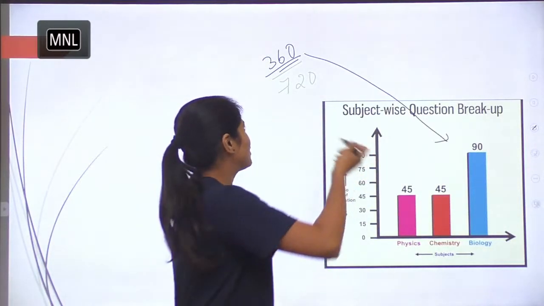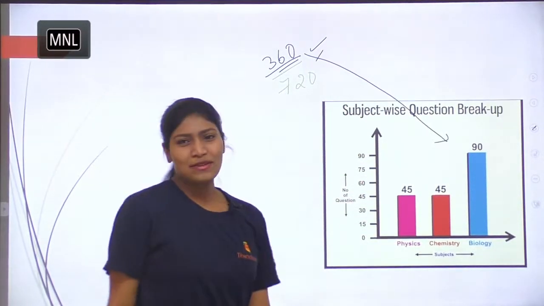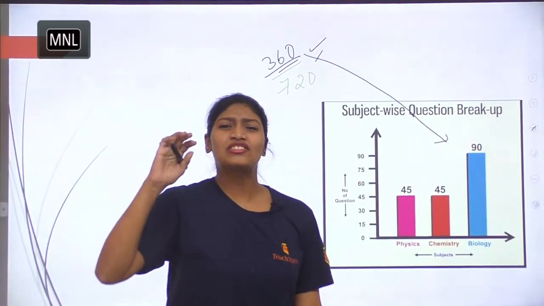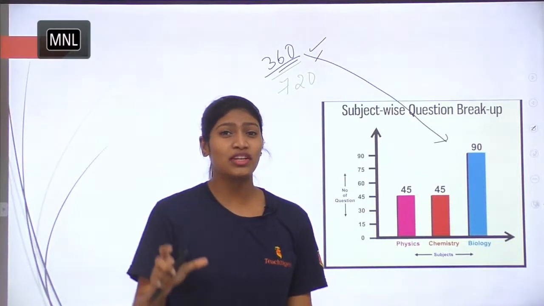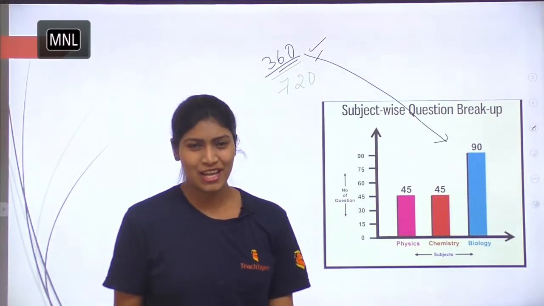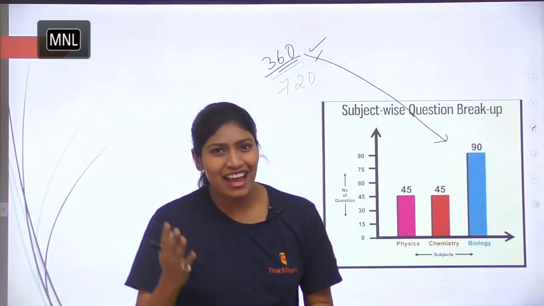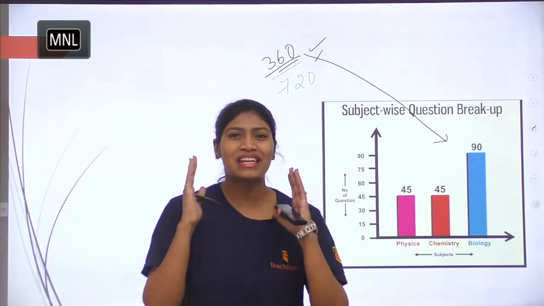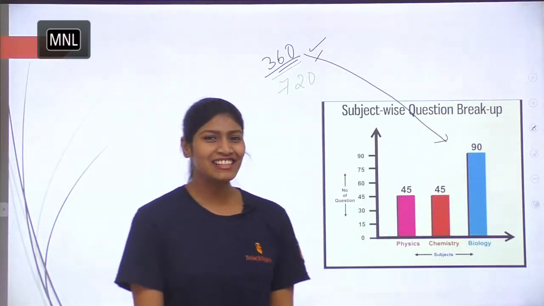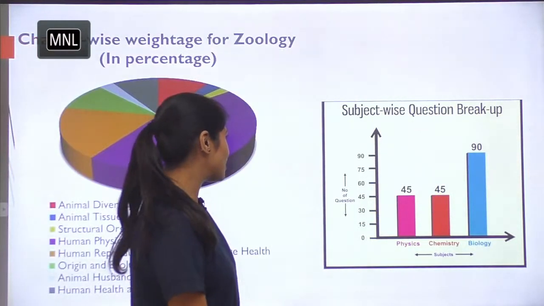To get minimum marks, that is 300 out of 720, you have to give more focus to biology. To get 300 plus, please stay tuned to my channel and let's get started with today's concept.